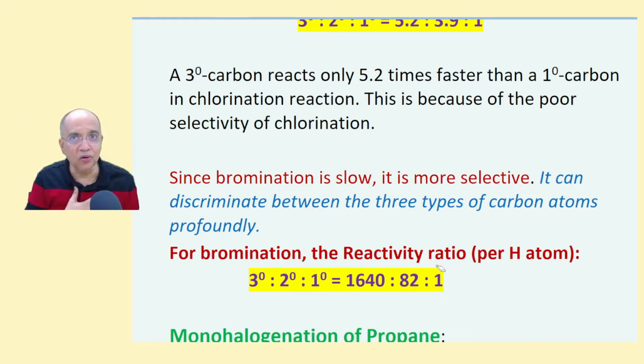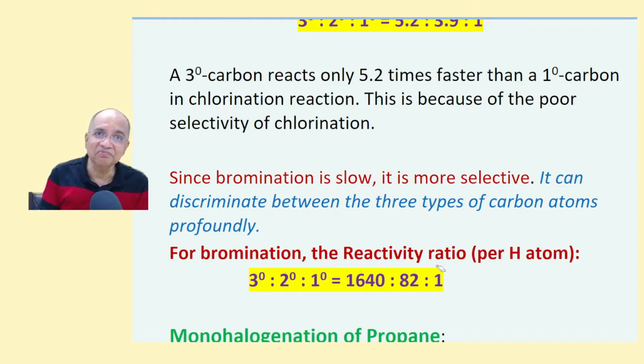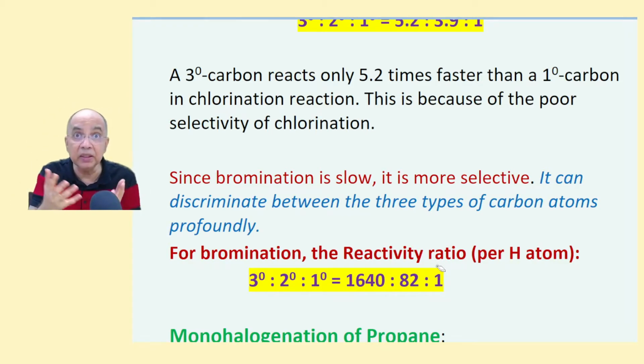I know 3-degree is the better boy, 2-degree is less, and 1-degree is the worst among them. But I have asked you to tell me the goodness ratio. If 1-degree is 1, then tell me how many times 2-degree is better and 3-degree is best. You have to tell me the quantitative ratio.